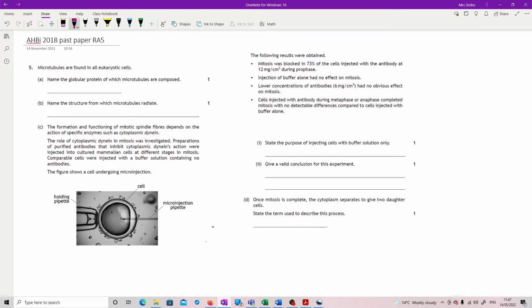Right, question 5. Microtubules are found in all eukaryotic cells. Name the globular protein of which microtubules are composed. Bit of a gift. This is tubulin. It's actually an alpha-beta tubulin dimer, but tubulin.